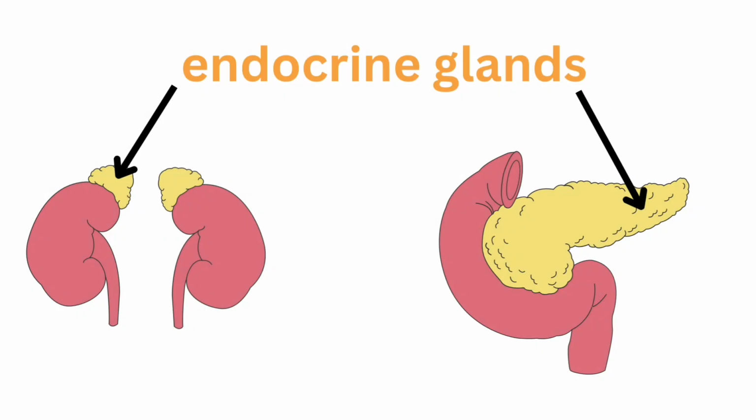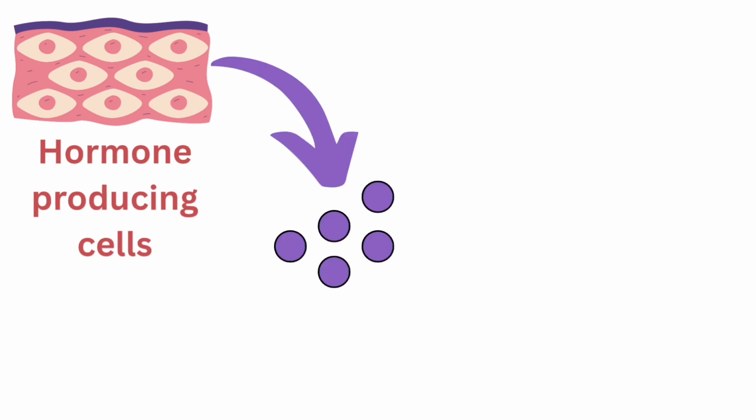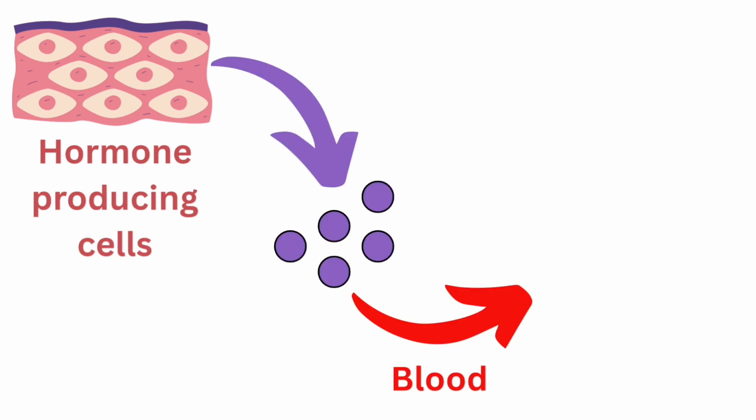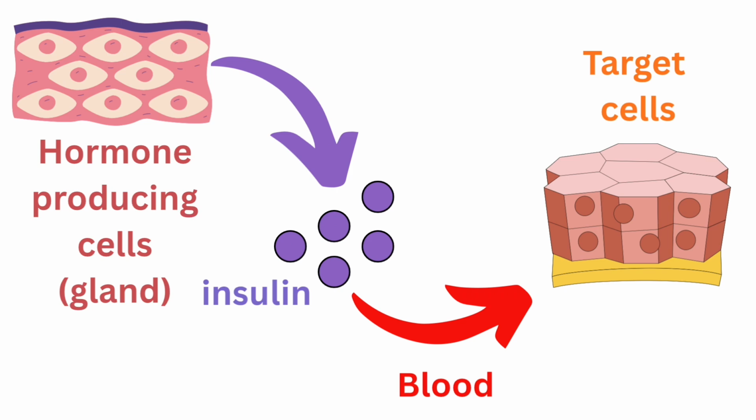Hormones are produced by glands. We call them endocrine glands. Glands contain hormone-producing cells. These cells release the hormone, and the hormone passes into the blood, which transports the hormone to a target cell. Hopefully you now understand that insulin is a hormone produced by an endocrine gland that travels through the blood to target cells.